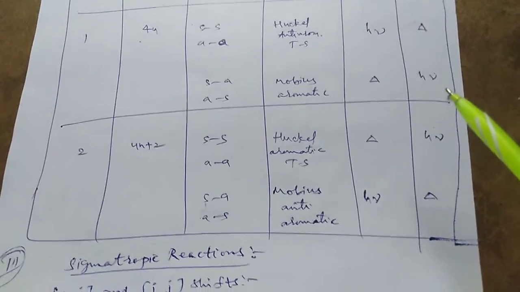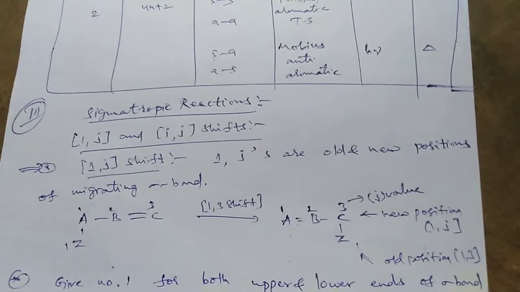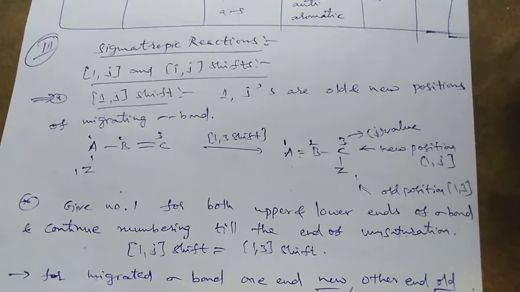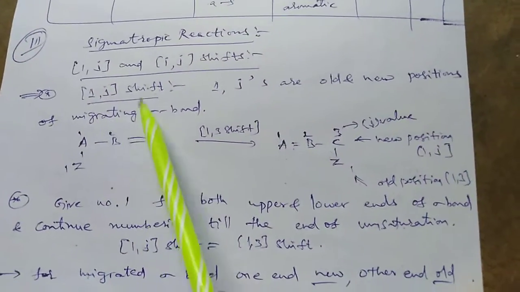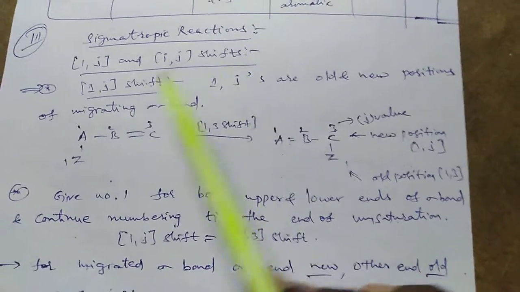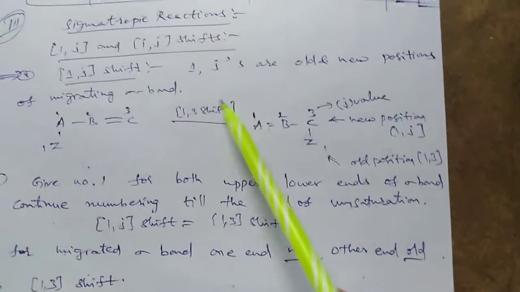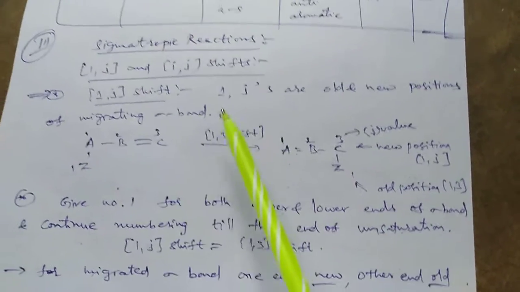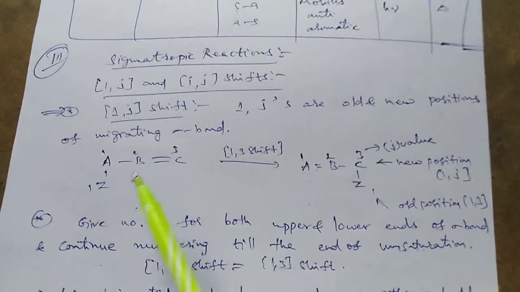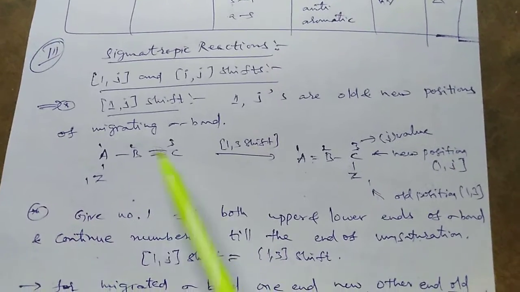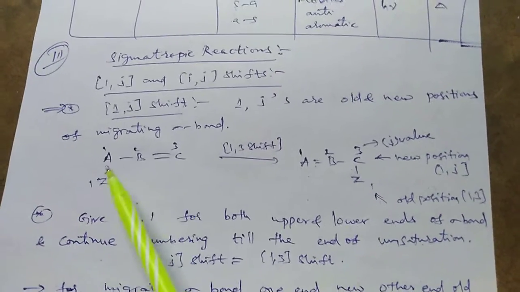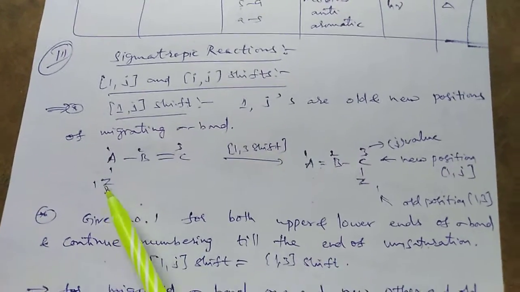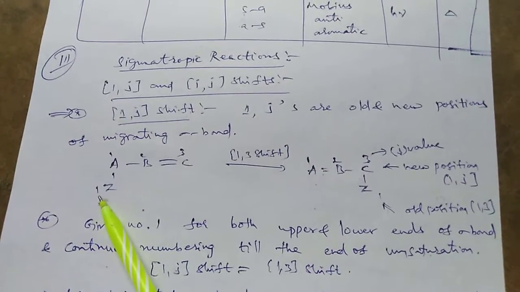Next, third one is sigmatropic reaction. It is the third one of the pericyclic reactions. These are two types, 1,J and i,j shift. The 1,J shift can be explained as 1, J's are old and new positions of the migrating sigma bond. For example, A, B, C are 3 carbons, first position, second position and third position. At first position we have one atom, it is represented by first position.